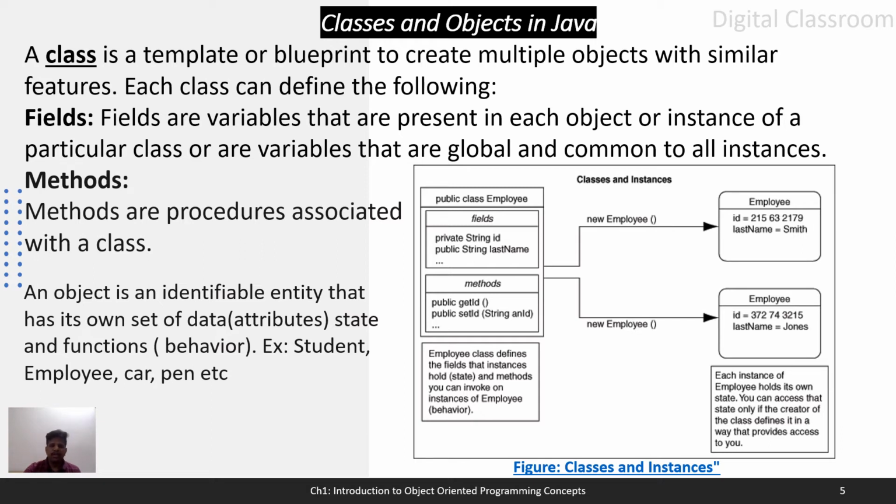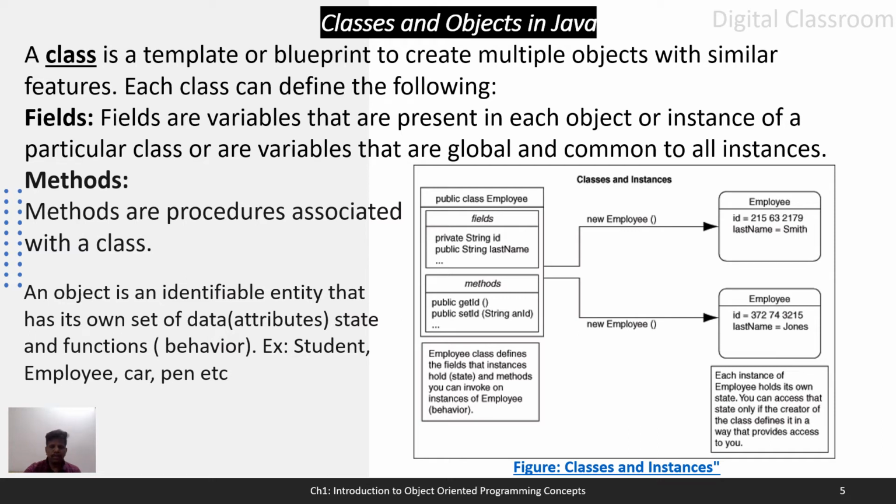Within the class, what are all things we have? Data members and member functions, that is fields, that is variables which represent the state or attributes of an object, and methods, which are the behavior of objects.